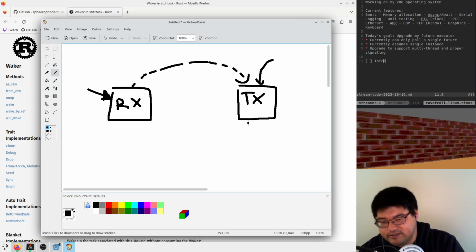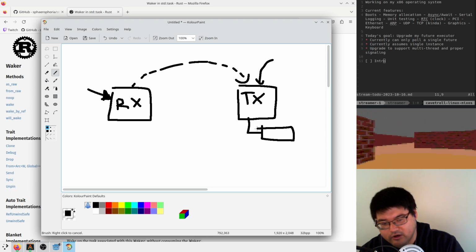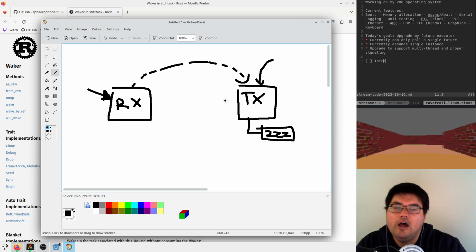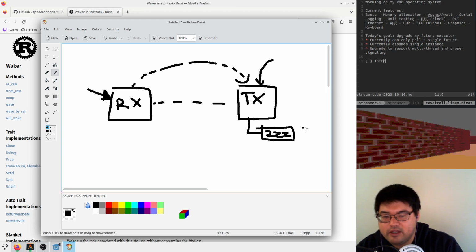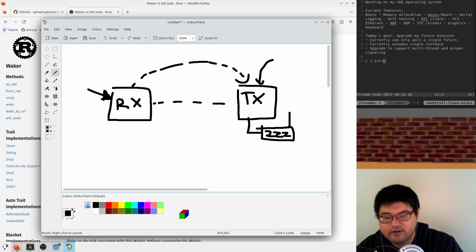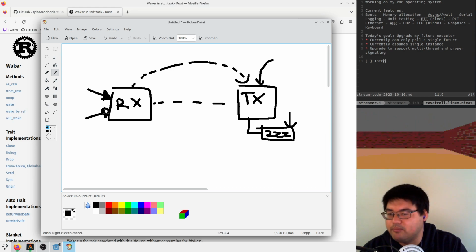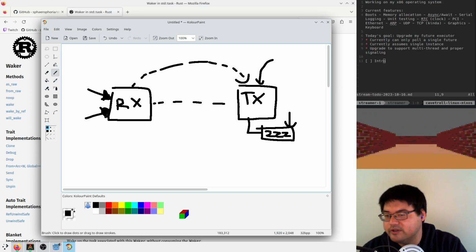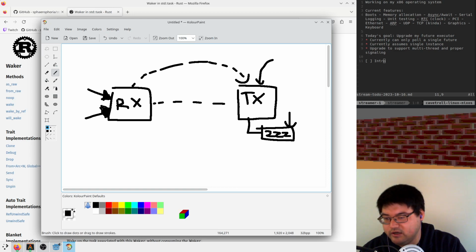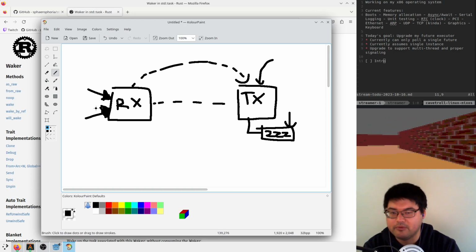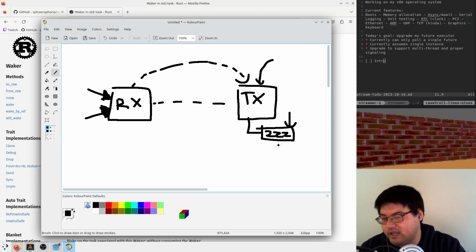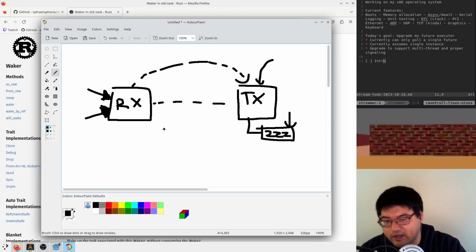So that when he has this little waker, we'll call him ZZZZZ because he's sleeping. What happens is when he sends the data over there, he pokes this guy and says, wake up now. And then we poll him again. And so the idea is that we should only ever poll this guy a couple times. Once to check his initial state and give him his wake up context, and only ever poll him again when we're told to wake up.